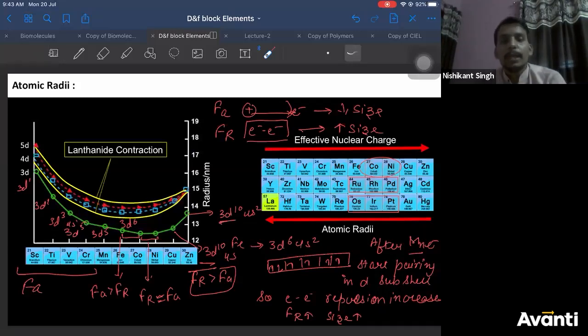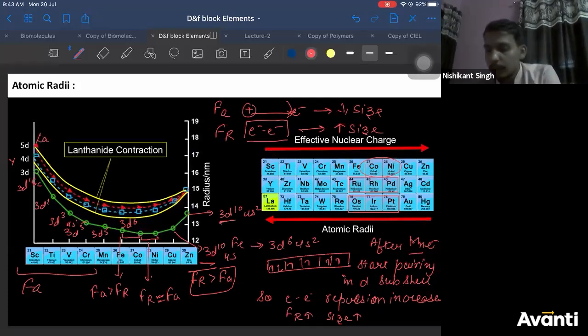Yes. So what I want to discuss next is, see this carefully. If you see this logically, size increases down the group. You'll observe the increase in size. Let's say this is your scandium, this is your yttrium, and this is your lanthanum.